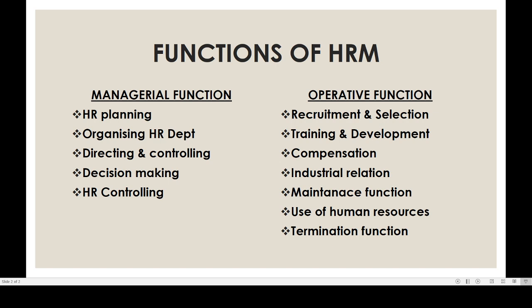The four elements of direction are used for guiding human resources in order to achieve the goals of the organization. HR department has to take a lot of decisions every day. This is one of the important managerial functions. HR controlling means checking whether the results of our organization are achieved or not.